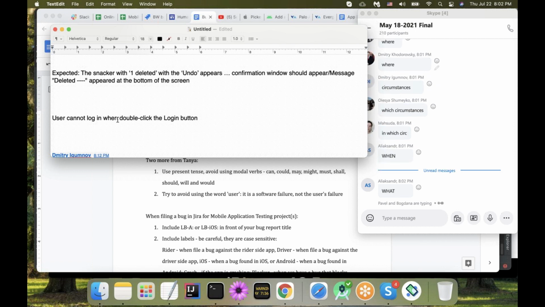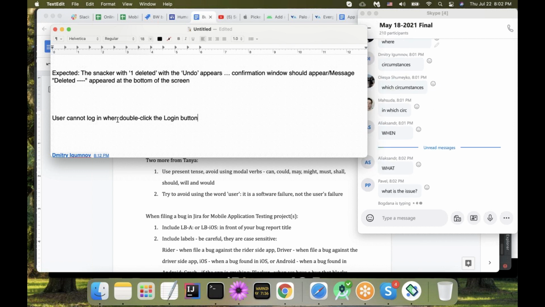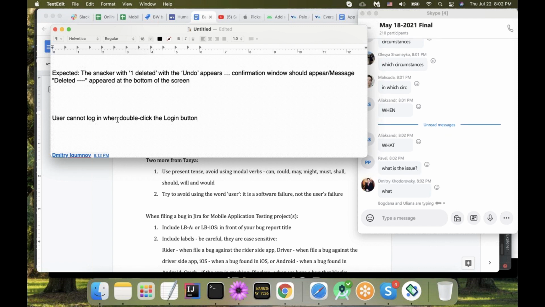What the hell has happened to this user? I cannot log in, or user cannot log in, is the consequence of an error, so it's the result when we have such actual results or bug report titles.